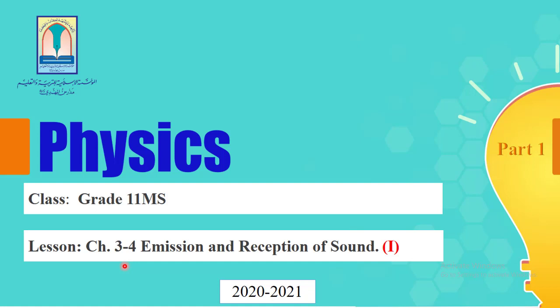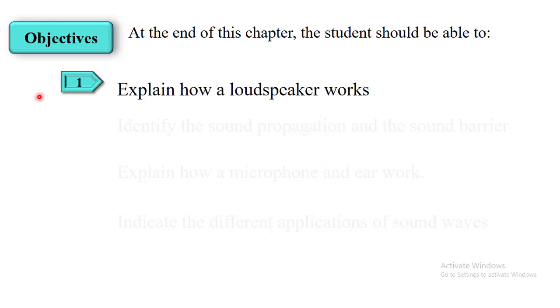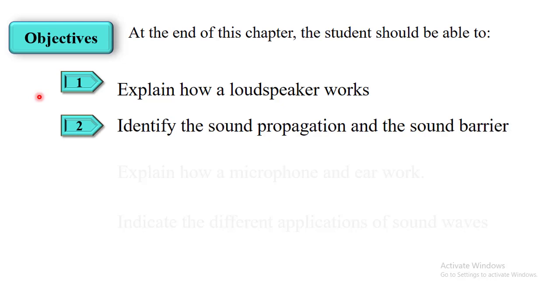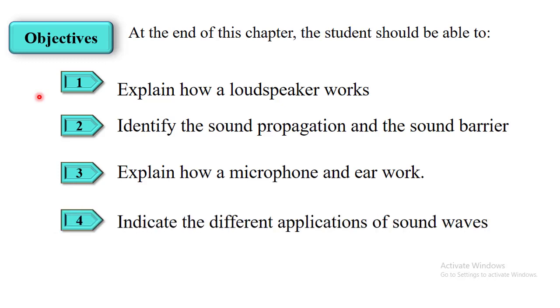In this video a new lesson will be explained, combining chapter 3 and 4, called emission and reception of sound. Four objectives should be achieved at the end of this chapter. 1. Explain how a loudspeaker works. 2. Identify the sound propagation and the sound barrier. 3. Explain how a microphone and ear work. And 4. Indicate the different applications of sound waves.